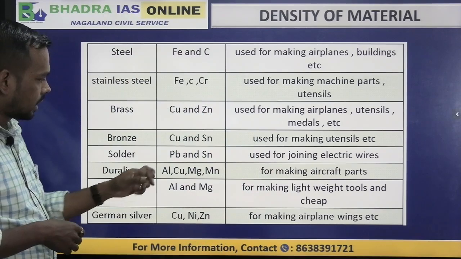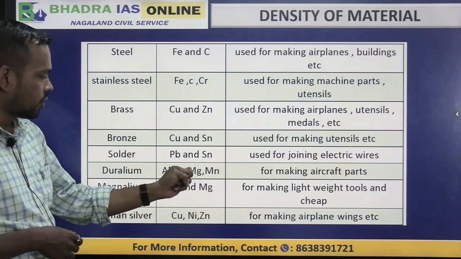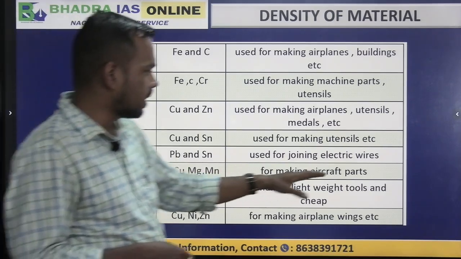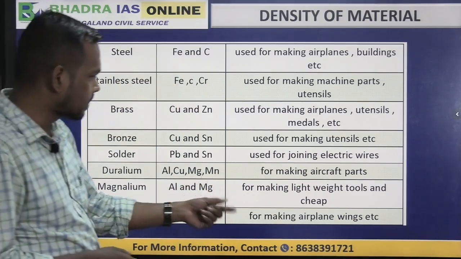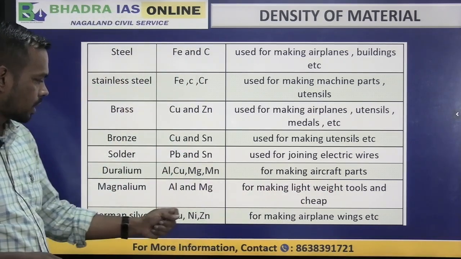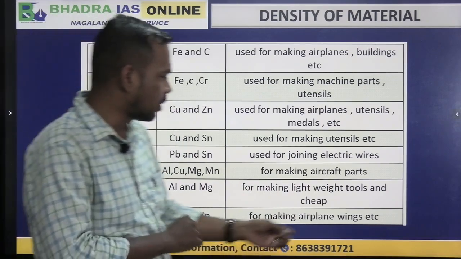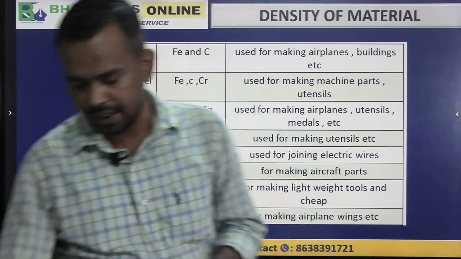Duralumin is another one, that is aluminium, copper, manganese and magnesium, right? It is used to make aircraft parts, to make them stronger, with magnesium, aluminium and manganese. Then German silver, copper, nickel and zinc, to make aeroplane wings. So these are a few examples of alloys, and now we'll see what kind of questions are asked.